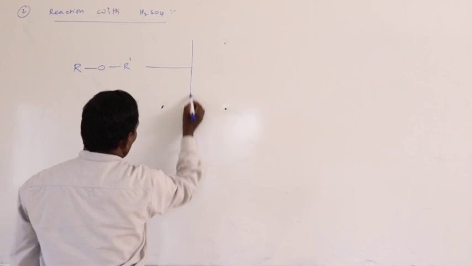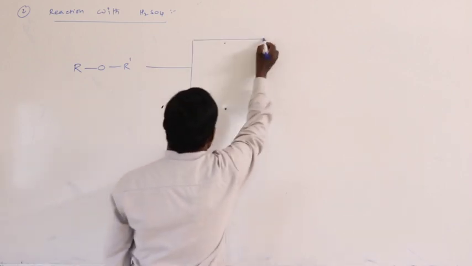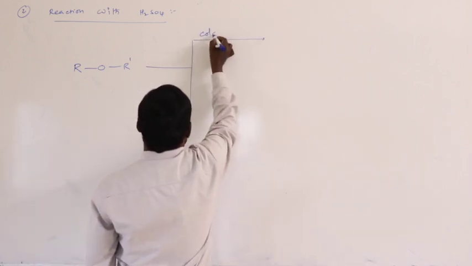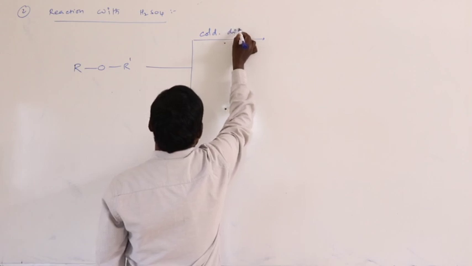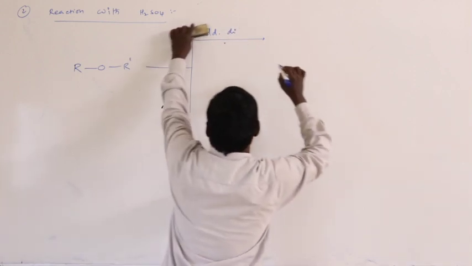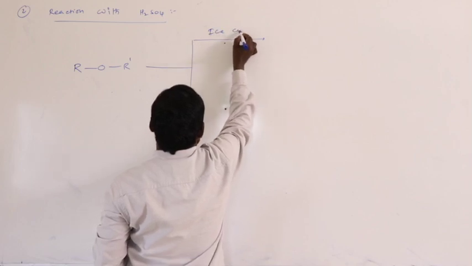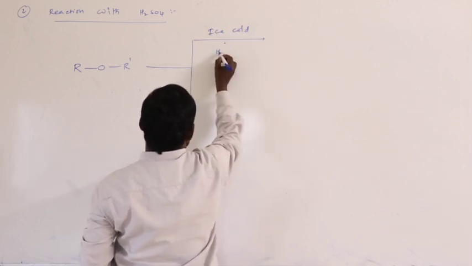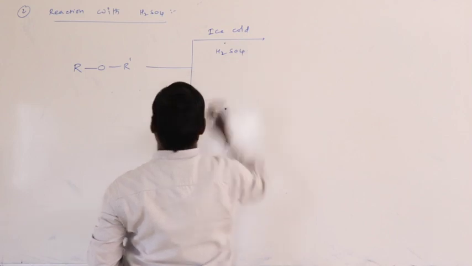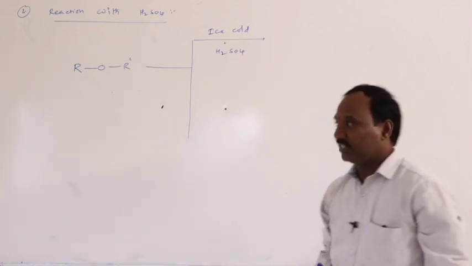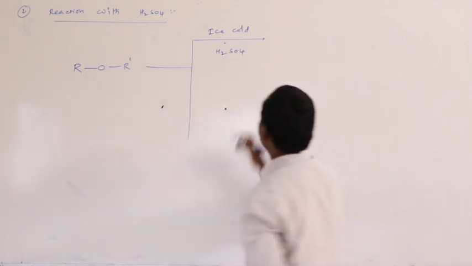Ether reacts with ice cold sulfuric acid. What is the expected product in this reaction?